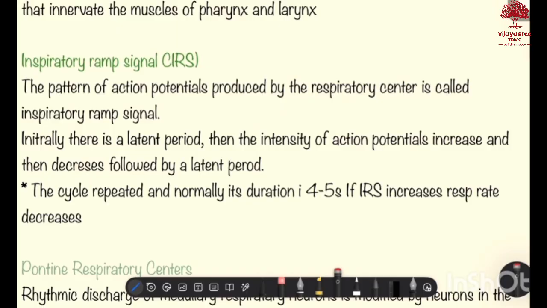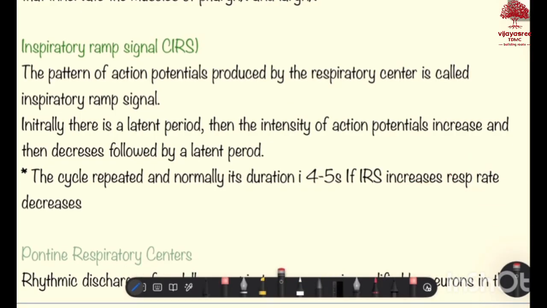The cycle is repeated, and normally the duration is 4 to 5 seconds. If this inspiratory RAM signal increases, the respiratory rate will be decreased. That's all for the medullary respiratory centers. Now let us see the pontine respiratory centers.